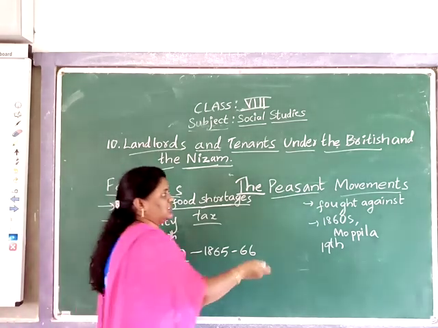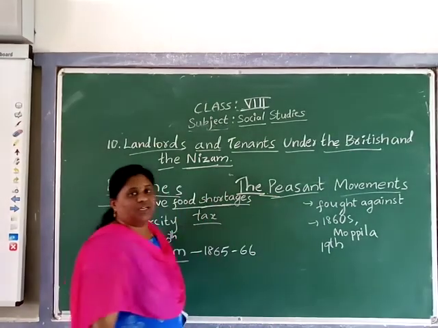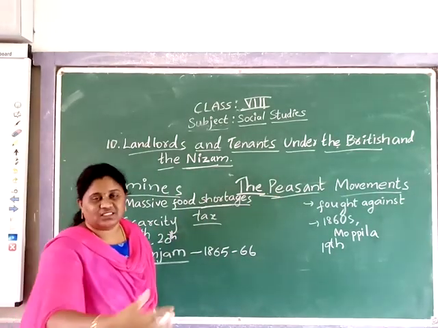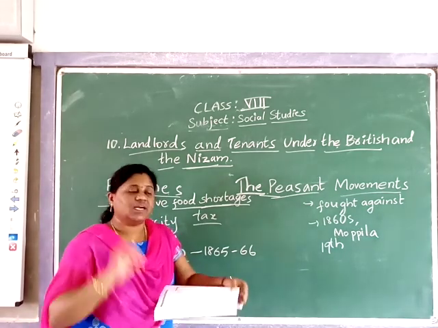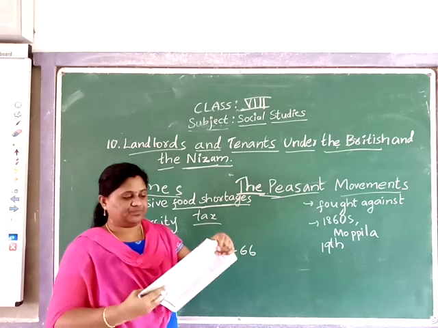Due to all these reasons, peasants started a movement against the landlords and against the Nizam's rule. We will see now what the peasant movement was.